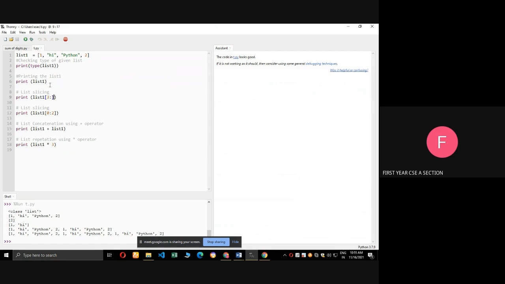For example, I am giving 1 colon. 1 colon means index number 0 is 1, index 1 is hi, so it starts from hi. We have not mentioned the end item, only the starting item, so it ends with the last item. So hi python 2. See the output, hi python 2.